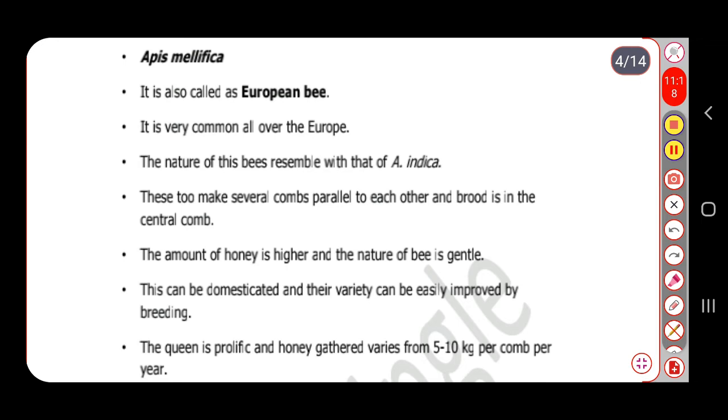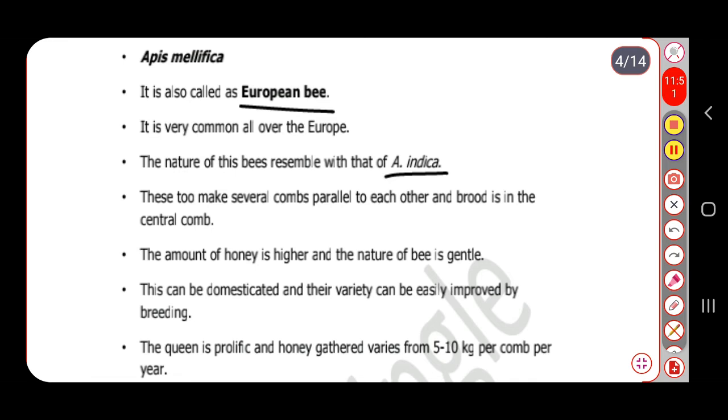Okay, so this Apis mellifica is also called the European bee. It is very common all over Europe. Obviously, that indicates why it is called the European bee, because it is very common all over Europe. The nature of this bee resembles that of the Apis indica. If you remember, in the previous slide we learned about the Apis indica. So the nature of this Apis mellifica is very similar to that of Apis indica.